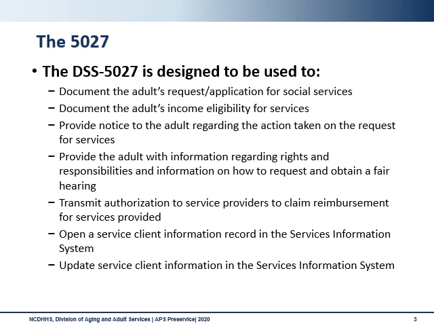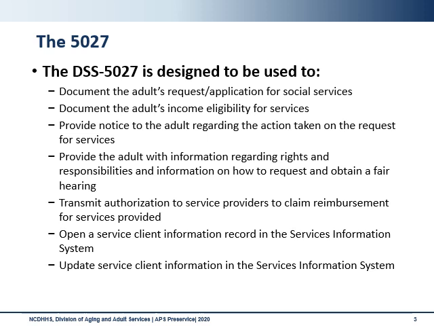The 5027 is complex, and a deep dive into its contents will take place during classroom training. The 5027 is designed to do multiple things. In its most basic definition, this is how you open the adult for any number of services that are provided by the DSS. This form must be completed or updated each time a service is requested or terminated, when income eligibility is determined or redetermined, or where service policy requires notification to the client when a service is reduced. It is our documentation of eligibility for services, whether income is required or not.